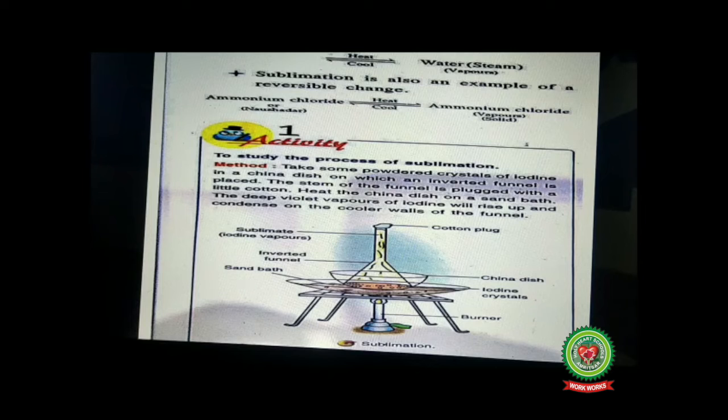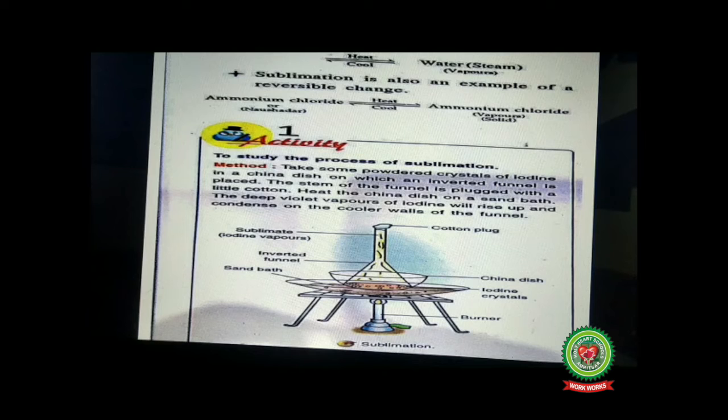Heat the china dish on the sand bath. A sand bath is nothing but a container with sand inside it. The deep violet vapors of iodine will rise up and condense on the cooler walls of the funnel. Students, when the iodine crystals get heated up, the vapors of iodine will rise up.